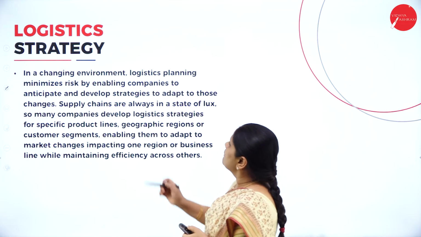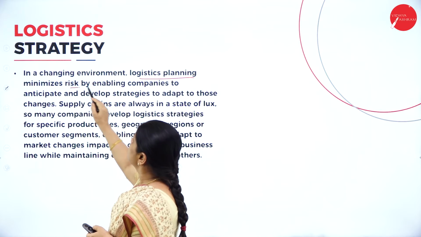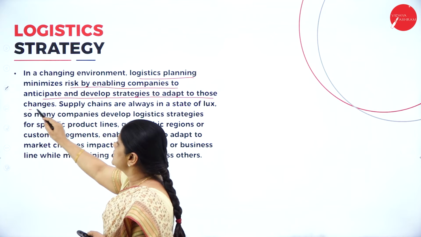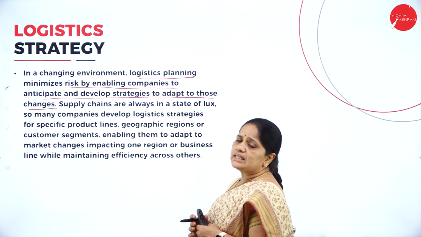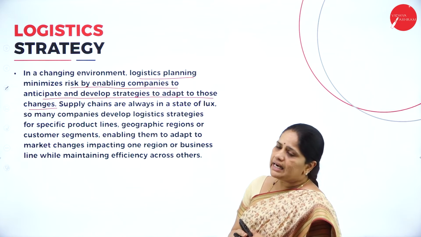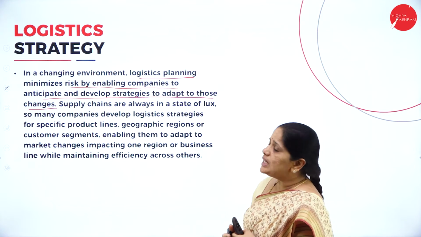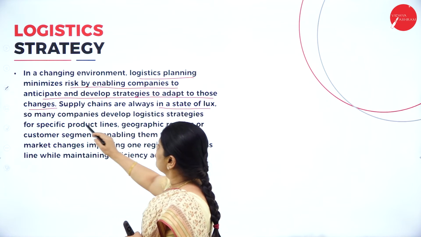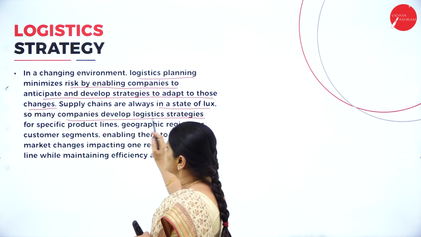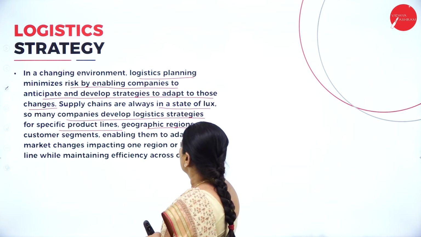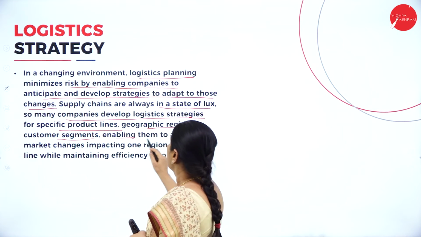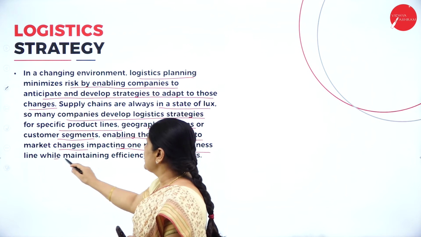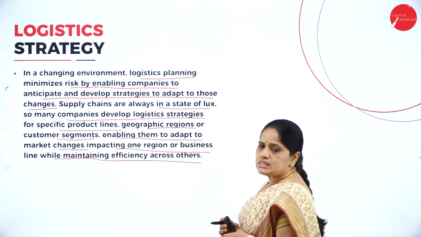Then, in a changing environment, logistic planning minimizes risk by enabling companies to anticipate and develop strategies to adapt to those changes. Whenever we know that the business environment keeps on changing, the company has to adapt itself to the changes in the environment. The supply chains are always in a state of flux, as many companies develop logistic strategies for specific product lines, geographic regions, or customer segments, enabling them to adapt to the market changes impacting one region or business line while maintaining efficiency across the others.